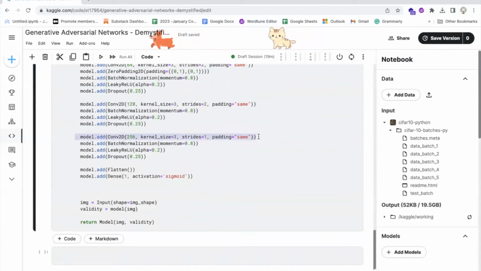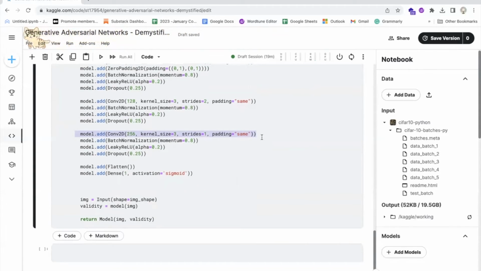Another Conv2D layer is added with 256 filters, a kernel size of 3 by 3, and a stride of 1. This layer applies another convolution operation to the feature maps and uses a leaky ReLU activation function with a slope of 0.2. Another batch normalization layer is added to normalize the activations of the previous layer. Another dropout layer is added to regularize the activations of the previous layer.